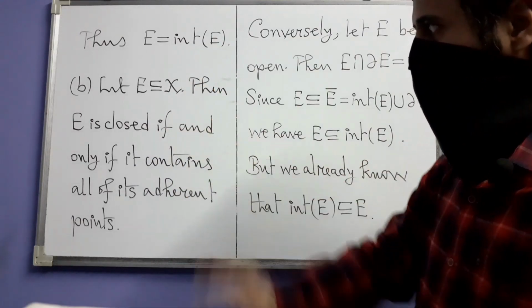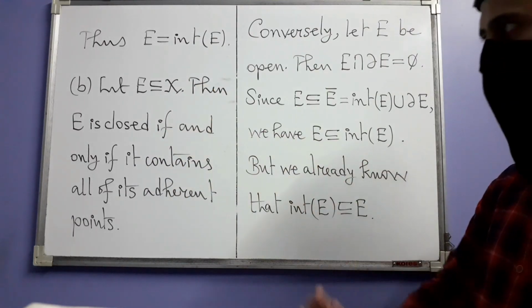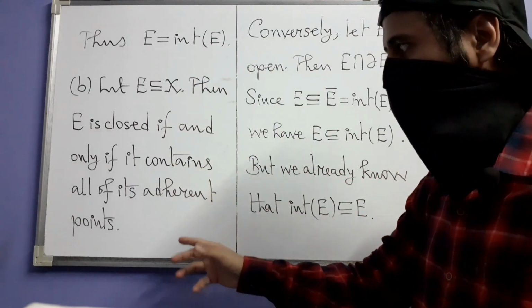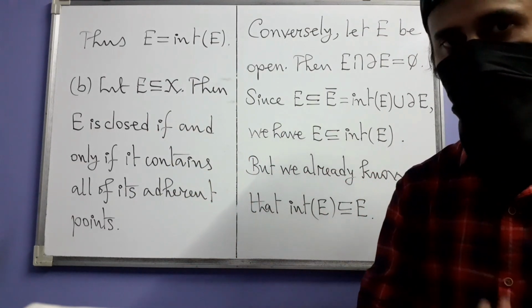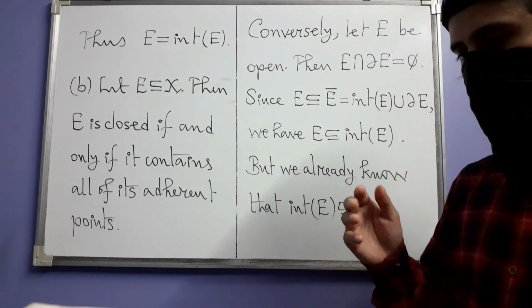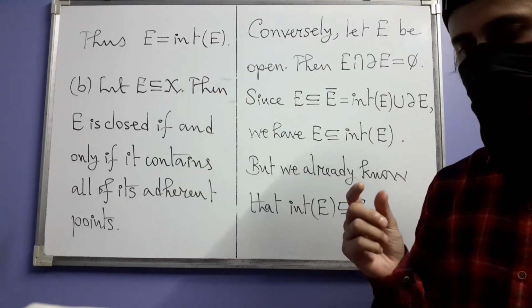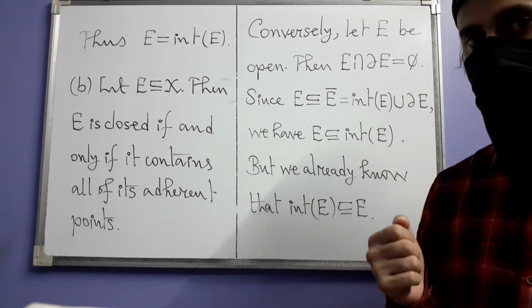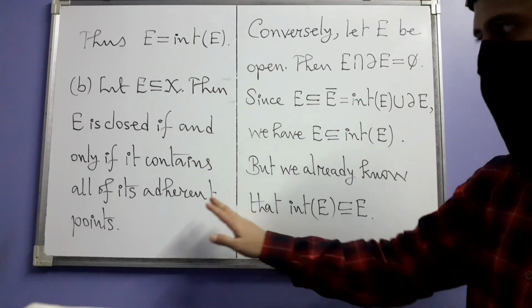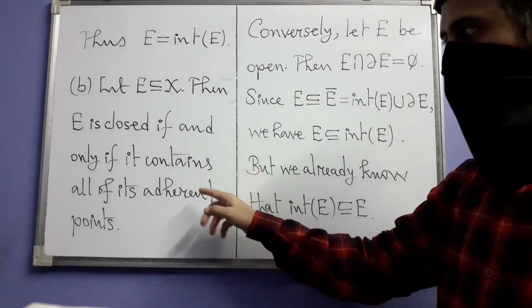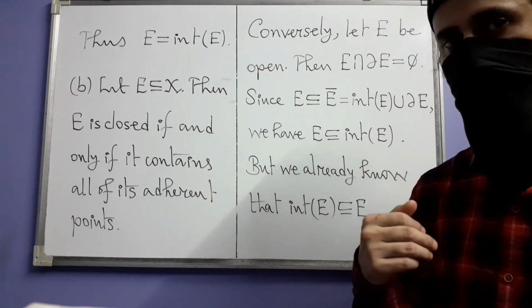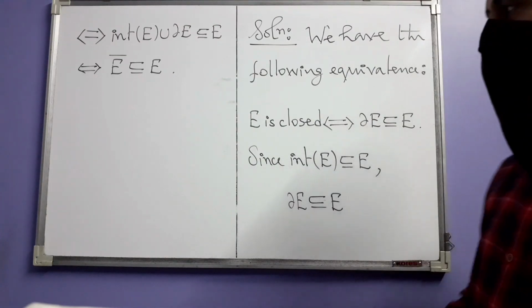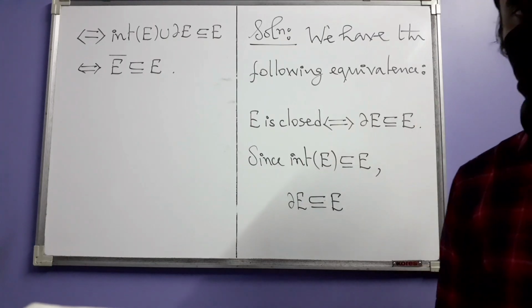Again, let E be a subset of X. This time the statement is this. Then E is closed if and only if it contains all of its adherent points. You recall the definition of a closed set. A set is called closed if it contains all of its boundary points. Now, however, we are claiming that a set is closed if and only if it contains all of its adherent points. And accordingly, we start the solution with the definition of a closed set.